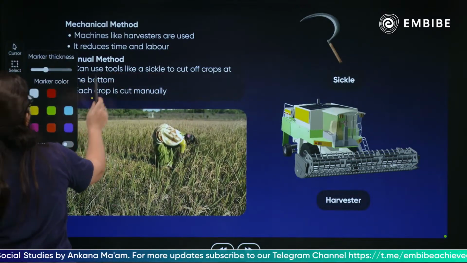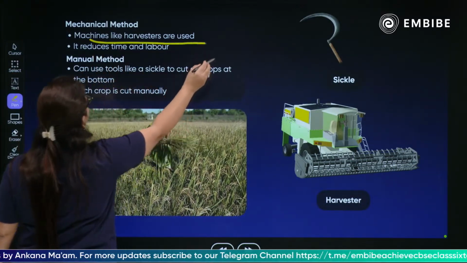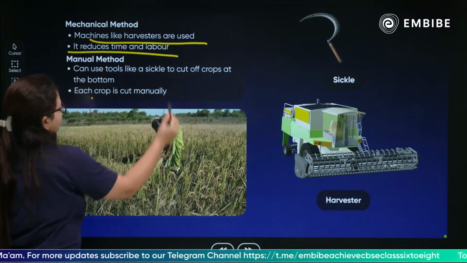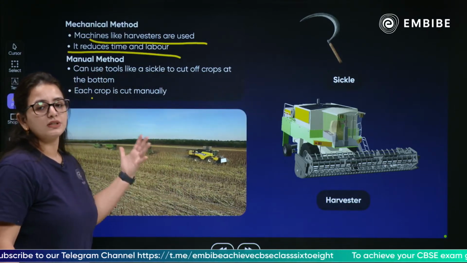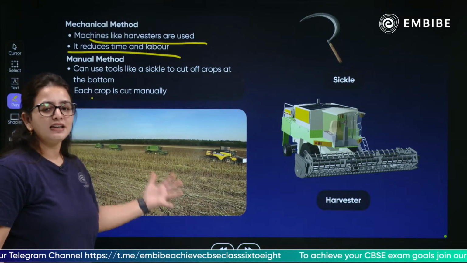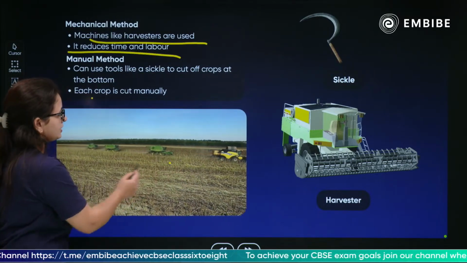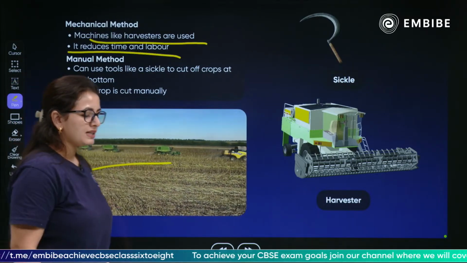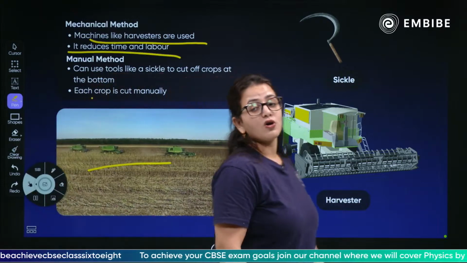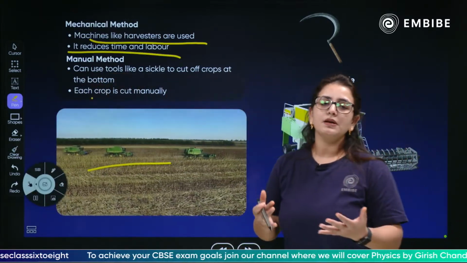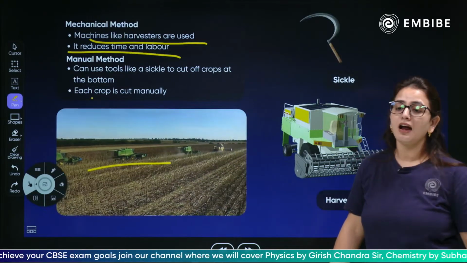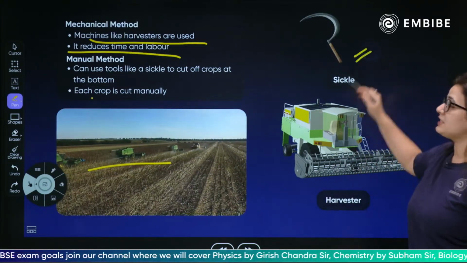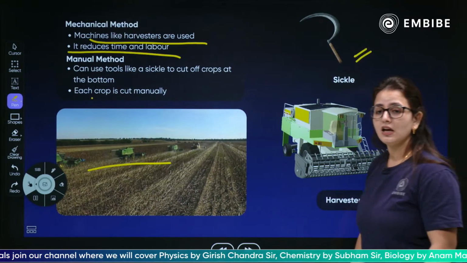What is a mechanical method? Mechanical methods like harvesters are used. It reduces the time and labor. You can understand, children, a woman harvesting by hand is difficult and very time-consuming, but sometimes we use such machines for harvesting, which saves time and of course labor. But only places which can afford this machinery can do this, generally our farmers use such a sickle only to do the harvesting process.